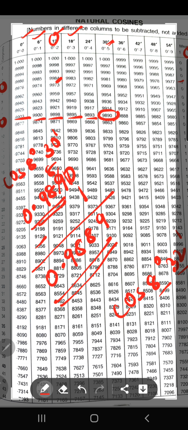If you look at the tables carefully, you will get it. I'll give you some practice worksheets for this so that you can be more perfect in finding the ratios.